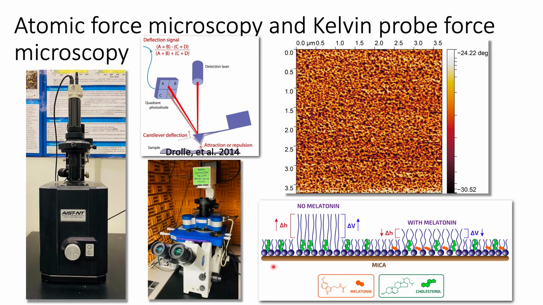It is formed on a plain mica surface, and due to the natural length difference between different lipid species, they could form domains of different heights and with different contact potential difference. With the incorporation of melatonin, it could result in a change in the domain formation. And this is how melatonin's effect on topologic and electrostatic features of the lipid monolayer is recorded. Preliminary results have shown that melatonin has the capability of altering the membrane structure and also affects the amyloid membrane interaction in certain ways.